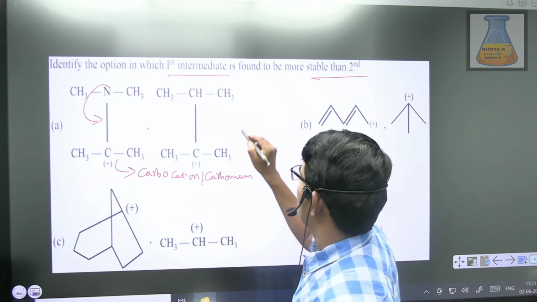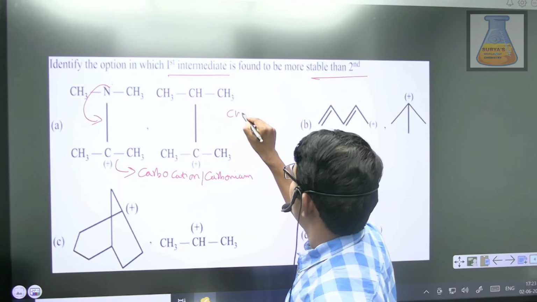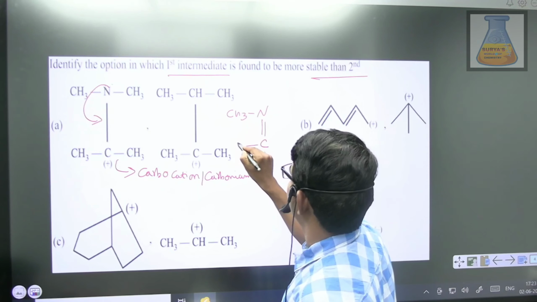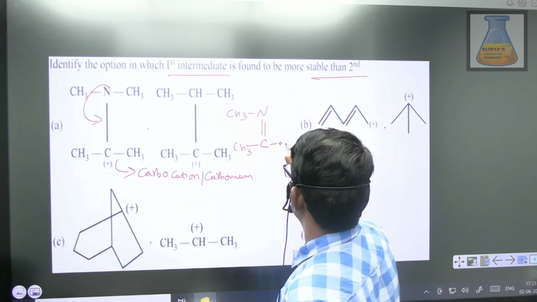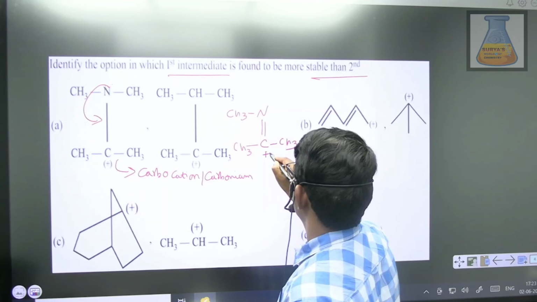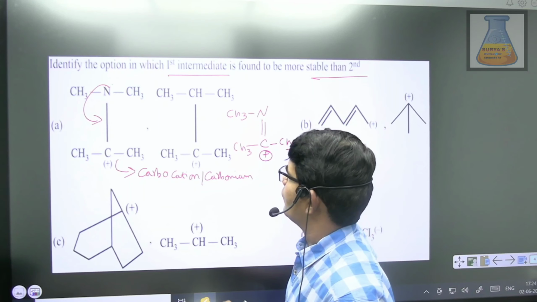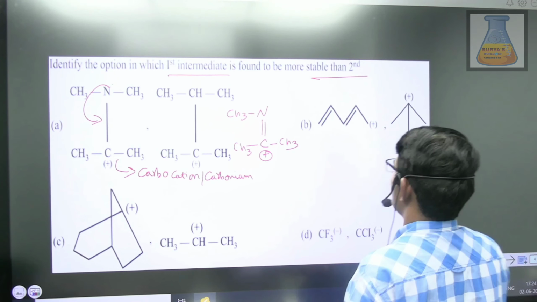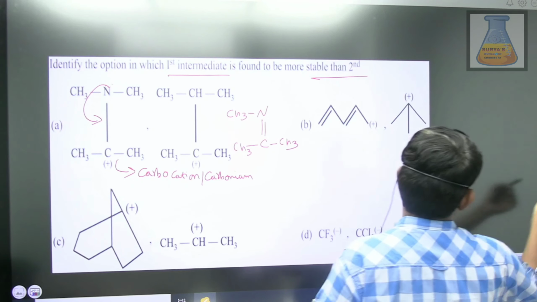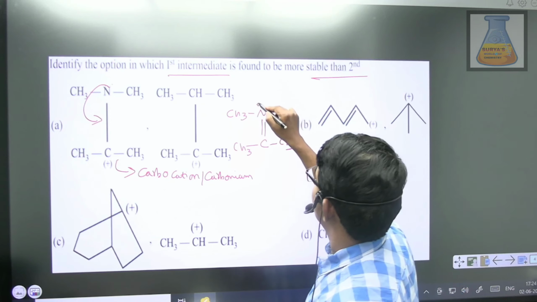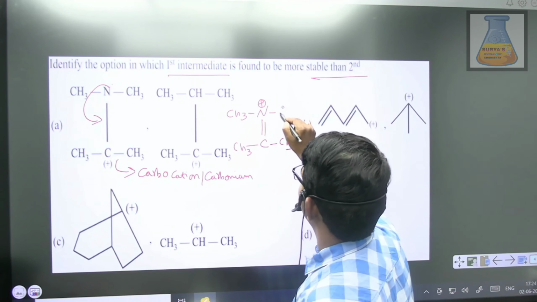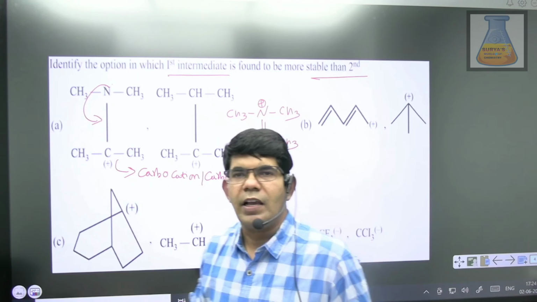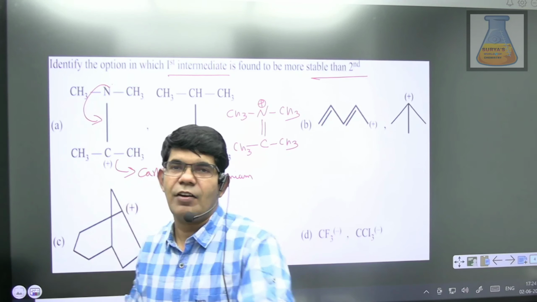So once it is involved in resonance, students, it will end up with a resonating structure something like this. I'm sorry, students, here the positive charge will be on the nitrogen. Yes. So here the carbon atom is getting an 8 electron system.